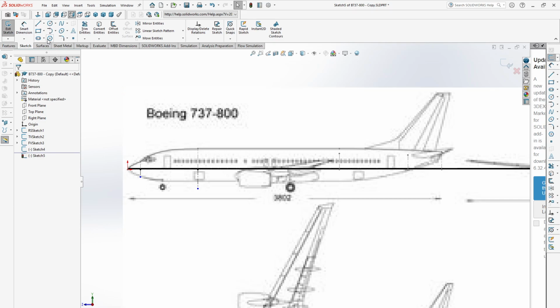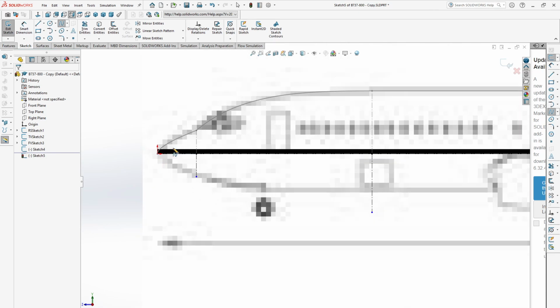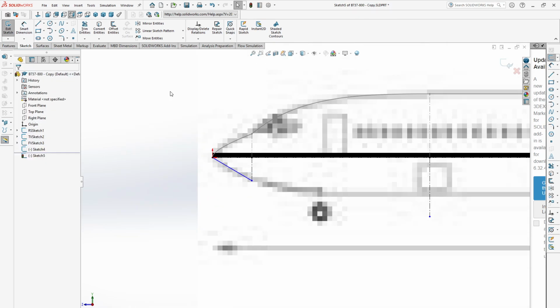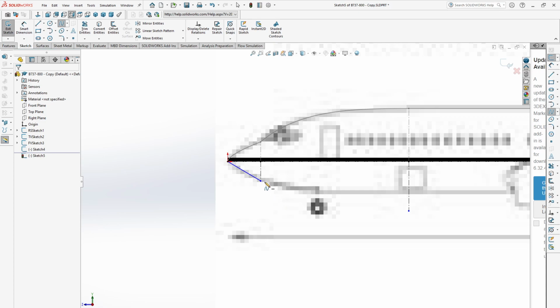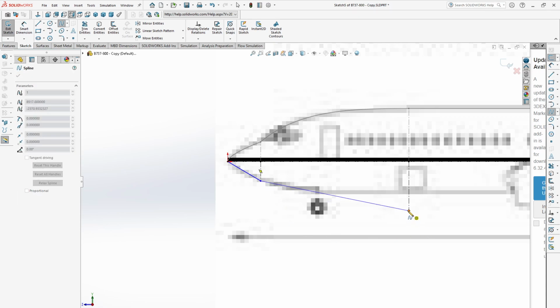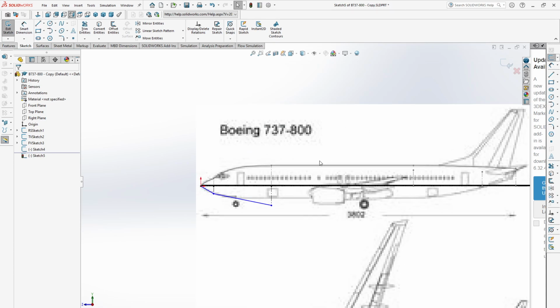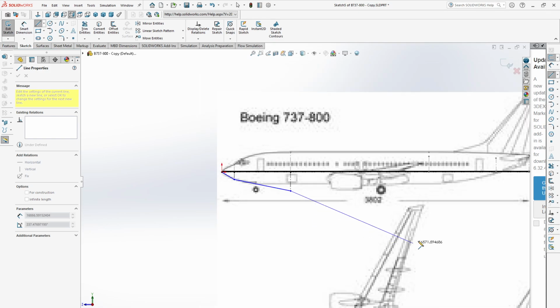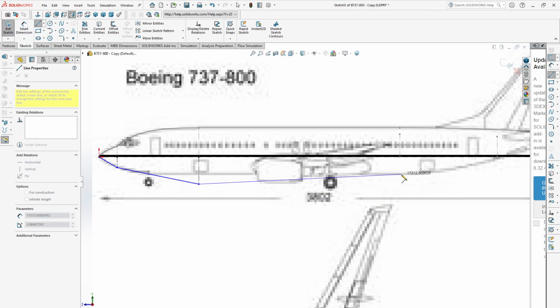Now select this plane first, then from this point connect these 2 points with this spline, then again select the spline between these 2 points, and here we'll select the solid line from this point up to this.